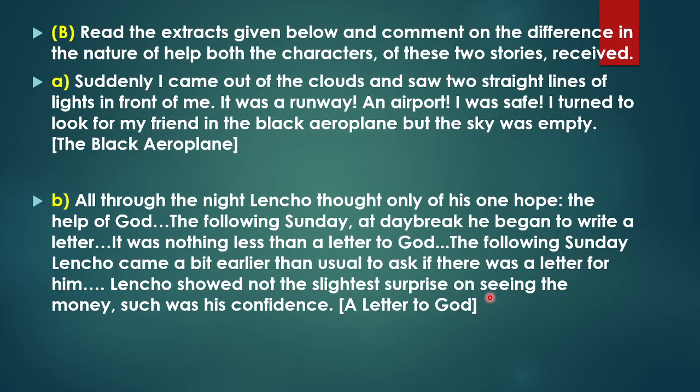Now in part B, read the extracts given below and comment on the difference in the nature of help both the characters of these two stories received. So it is based on two stories. The first one is: Suddenly I came out of the clouds and saw two straight lines of lights in front of me. It was a runway, an airport. I was safe. I turned to look for my friend in the black aeroplane, but the sky was empty. So this has been taken from the chapter The Black Aeroplane.